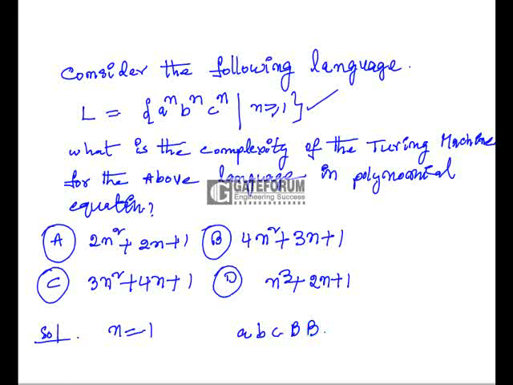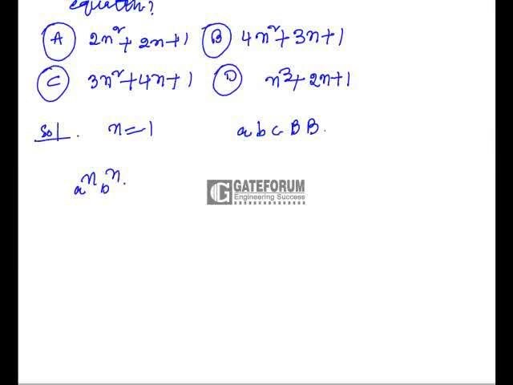For the language a power n, b power n, c power n to be accepted, let us suppose n is equal to 2. We have to make this A as x, go right, and B as y, go right, C as z, and come back till you reach the x. Again immediately you go to the initial state and repeat the procedure. A you make as x, again go right and bypass this y, and B as y, and again C as z, and again come back to the x, that is the rightmost x now.